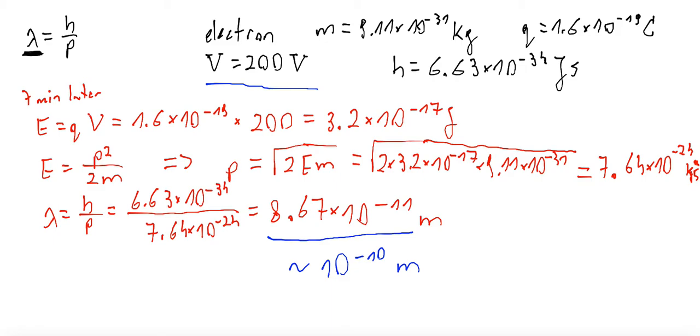So you can imagine that a stream of electrons travels through matter, and the distance between atoms, or the atoms themselves, behave as obstacles on the way of the electrons. So we can observe diffraction by using electrons traveling through matter. So basically we can study matter.